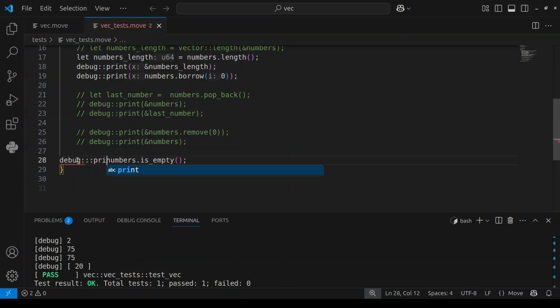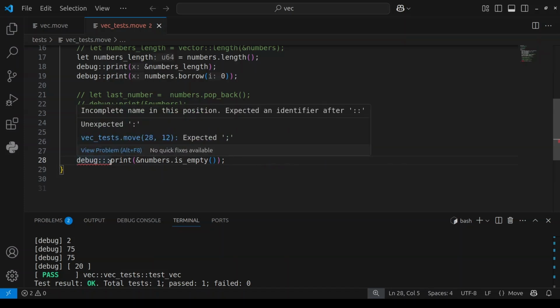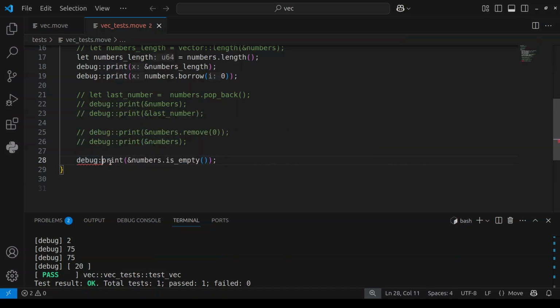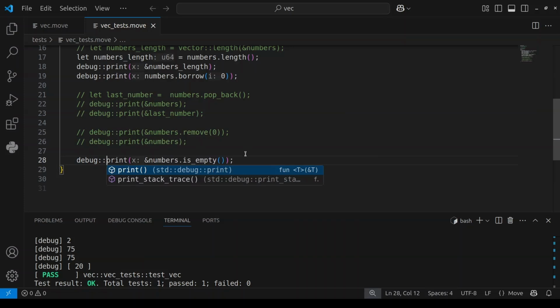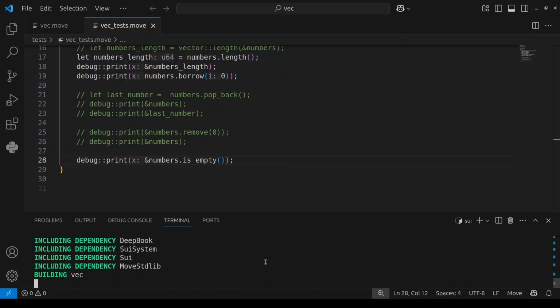Debug print. This is going to be an immutable reference. So now if we print this, it's going to return... why is this giving an error? I put 3 instead of 2. So now if I print this, it's going to show false, because our vector is not empty. It's the actual elements in it.